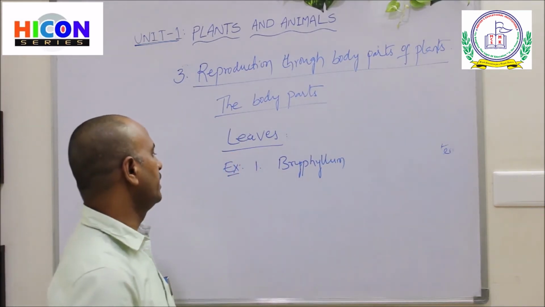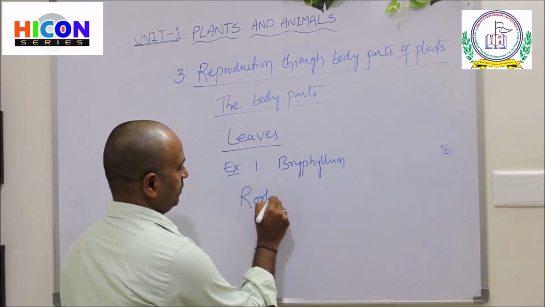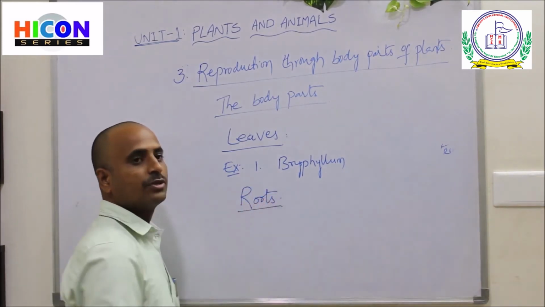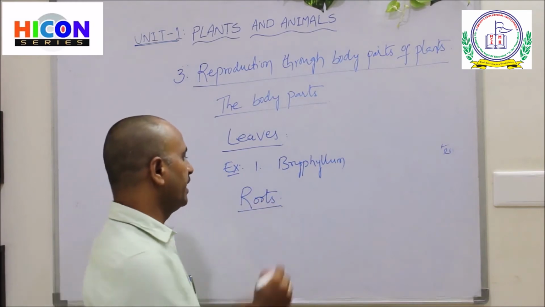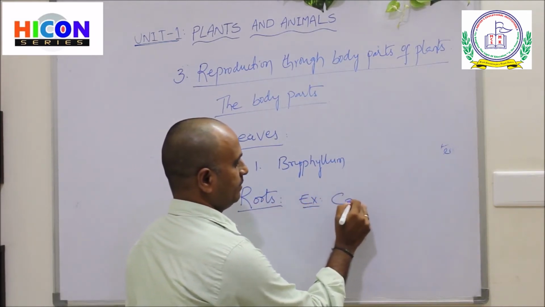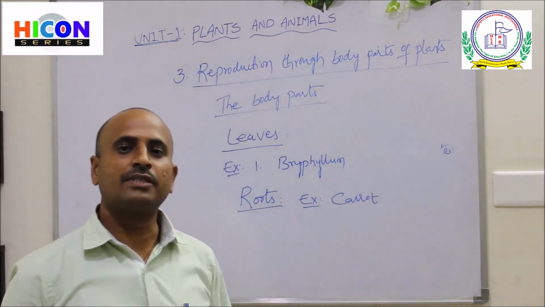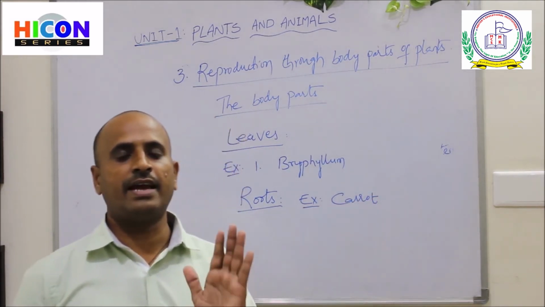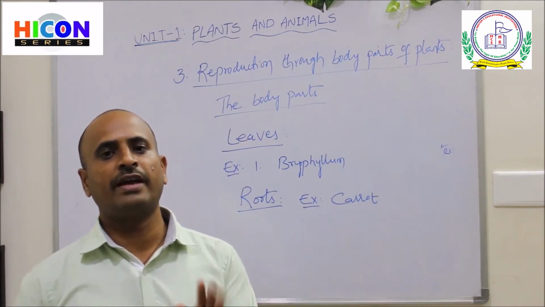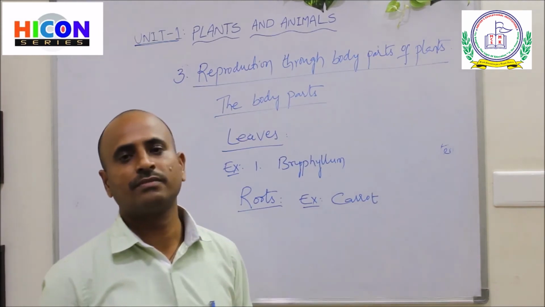And the next one is roots. Some plants can reproduce new plants from their roots. Example, carrot. Look at the picture. You are observing a carrot, which is the root of the carrot plant.